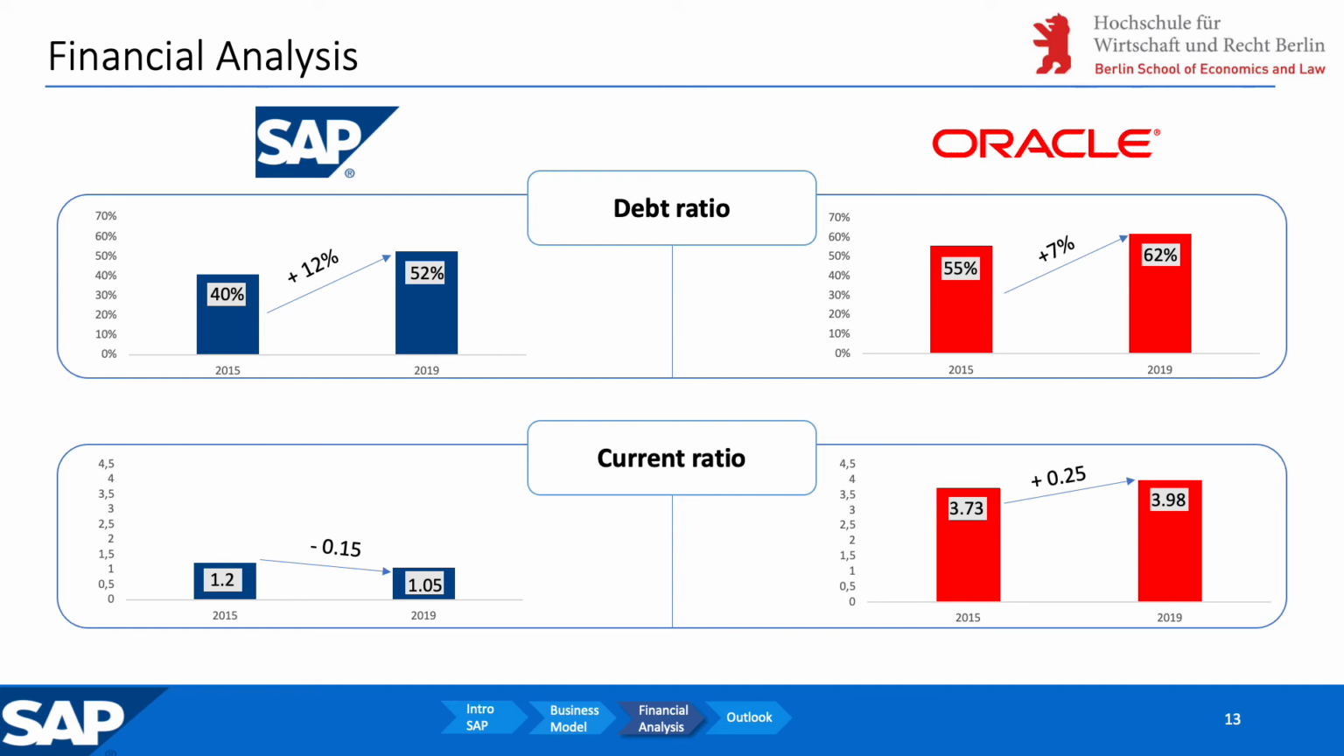Let's look at the current ratio now. This measures whether or not your business has enough resources to pay its bills over the next 12 months. SAP has a current ratio of 105 and Oracle of 3.98. It is obvious that Oracle has a very strong financial position here. So what can SAP do to increase the ratio? One measure could be to take a long-term loan to finance the operational business.